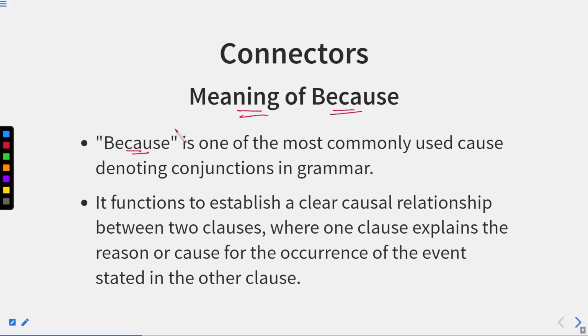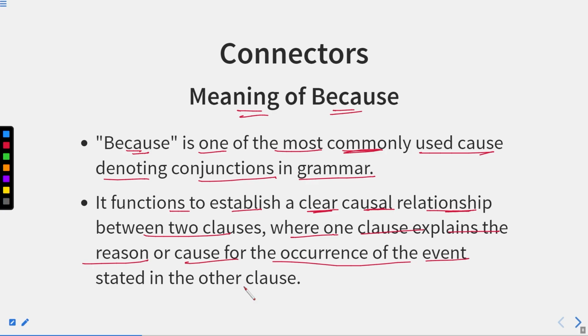Now because is one of the most commonly used cause denoting conjunctions in grammar. You must have used this word many times. This word simply states the reason. It functions to establish a clear causal relationship between two clauses, where one clause explains the reason or cause for the occurrence of the event stated in the other clause.